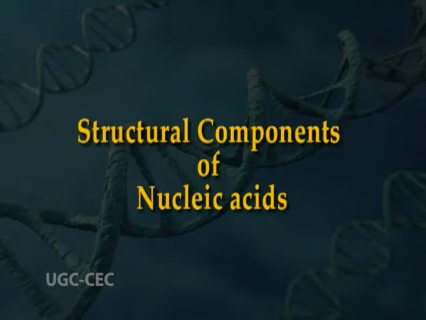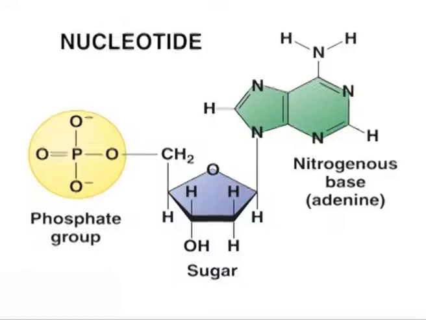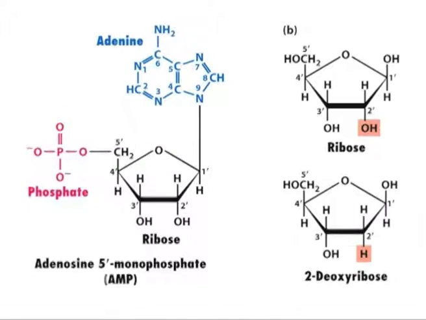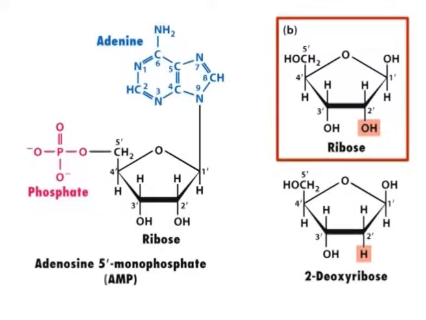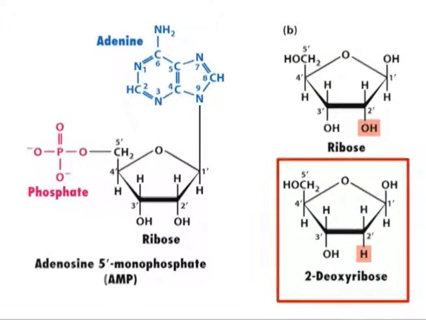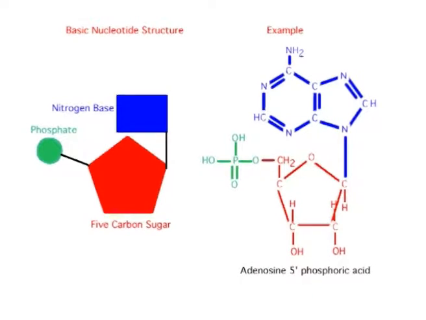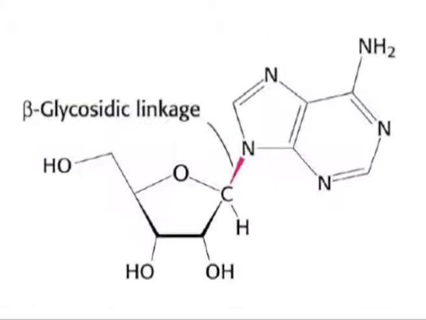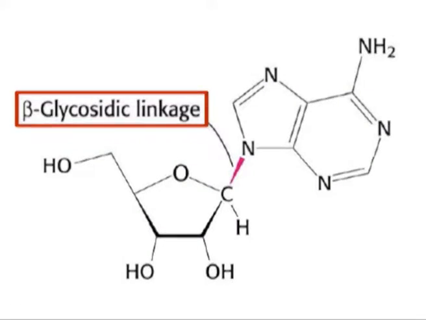The structural components of nucleic acids. Nucleic acids are linear polymers of nucleotide units. Each nucleotide consists of a phosphate ester, a pentose sugar and a heterocyclic nucleobase. In RNA, the sugar is D-ribose, while in DNA it is 2-deoxy-D-ribose. In both, the nucleobase is attached to the first position of the sugar by a beta N-glycosidic bond.